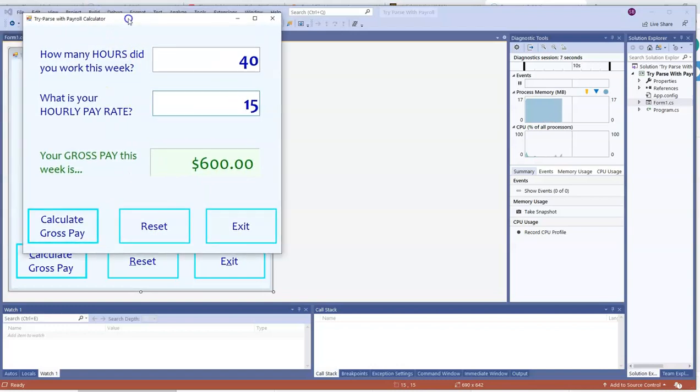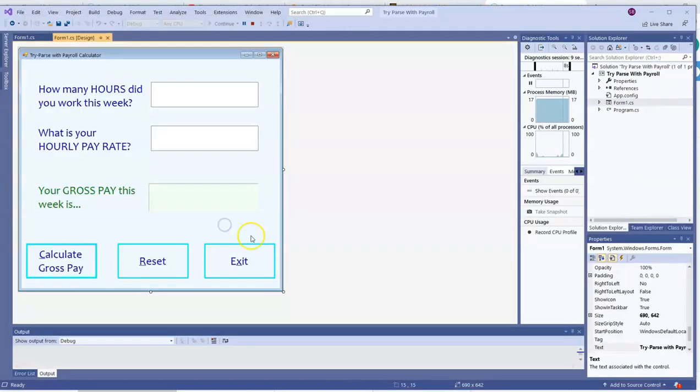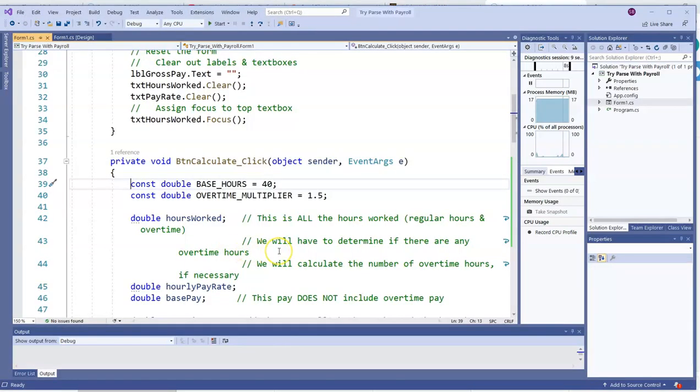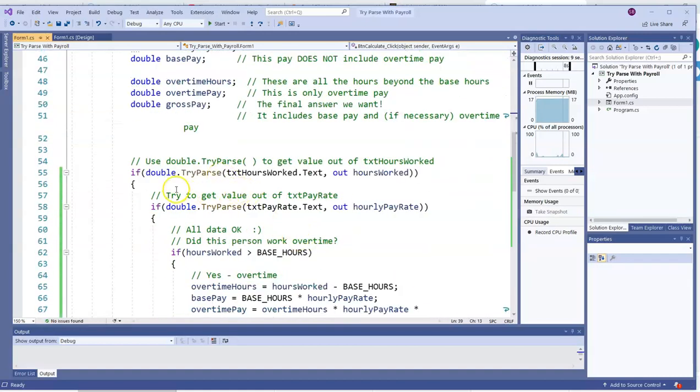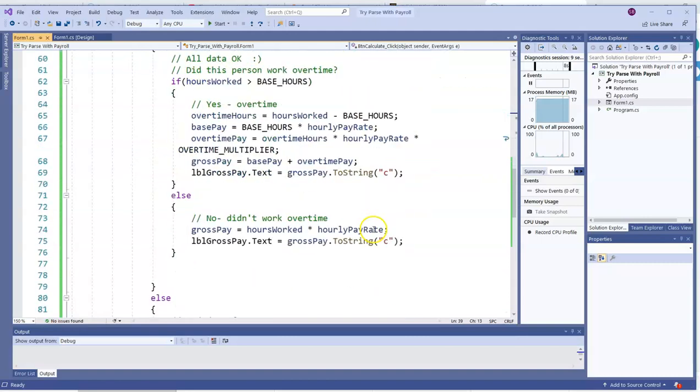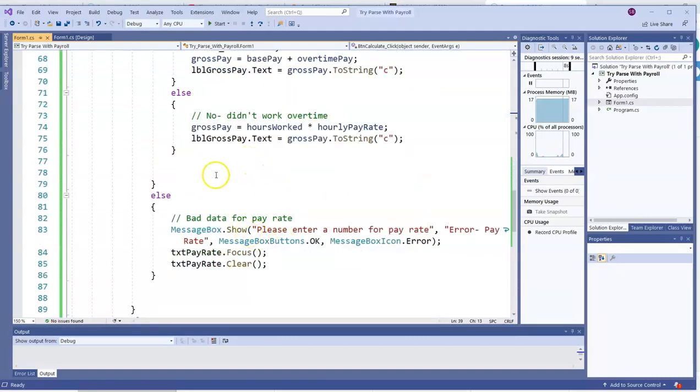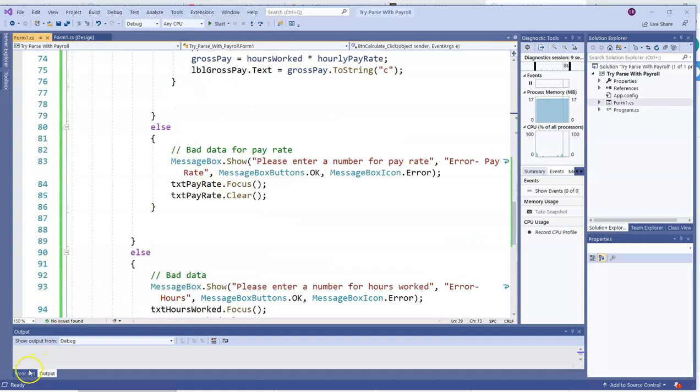Again, gross pay is before Social Security, state tax, federal tax, health insurance, all that stuff comes out. That's what gross pay is. Net pay is what you actually have after all of that stuff. So again, I use those const for constants. Those things were not going to change throughout the program. And double.TryParse, inside this if, is going to return true or false, and then it will put that value in the variable if it works. And an advantage of the TryParse here is that I knew exactly what text boxes were causing the problem, and that allowed me to make some really clear error messages.